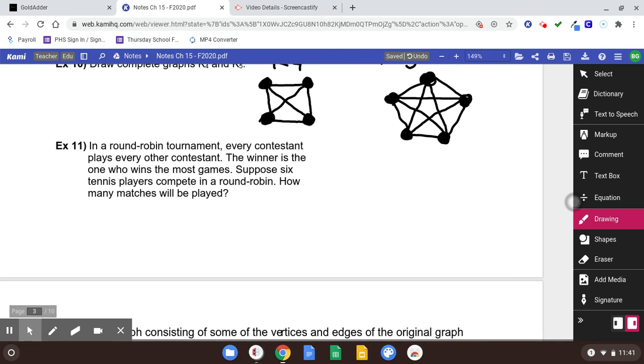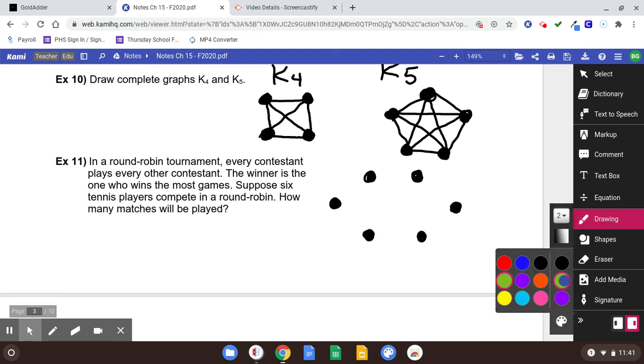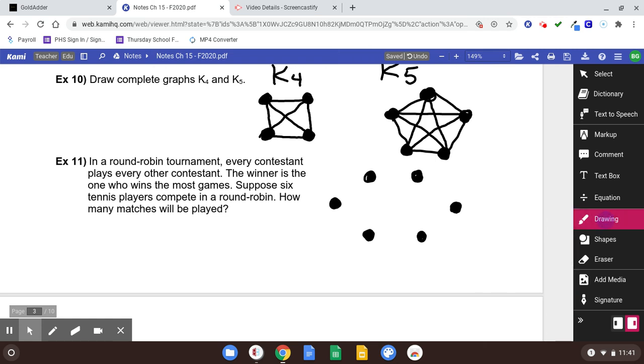Number 11, in a round-robin tournament, every contestant plays every other contestant. The winner is the one who wins the most games. Suppose 6 tennis players compete in a round-robin. How many matches will be played? Okay, so think about it. There are 6 players. Each of those 6 players would play the other 5.